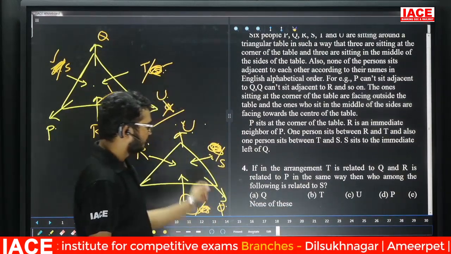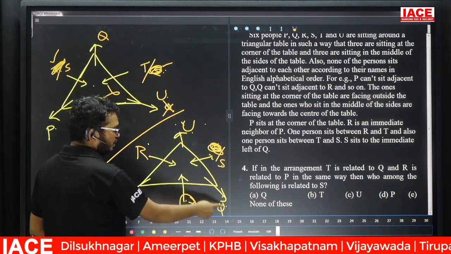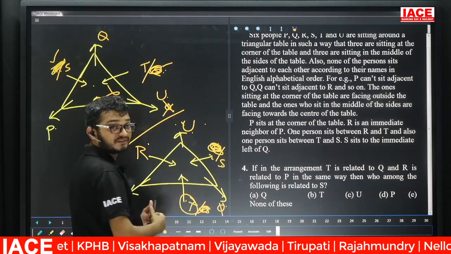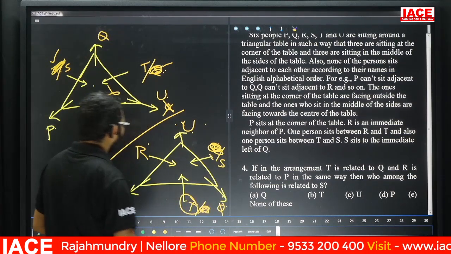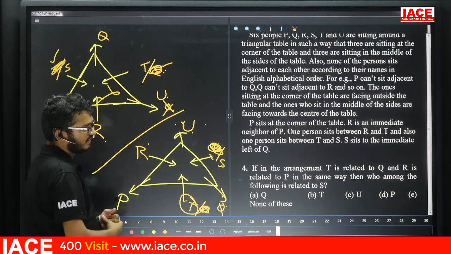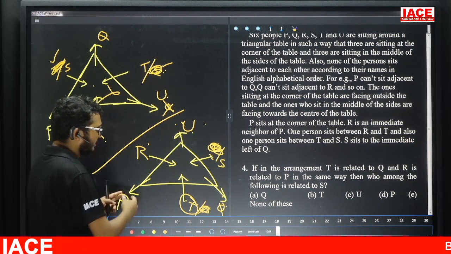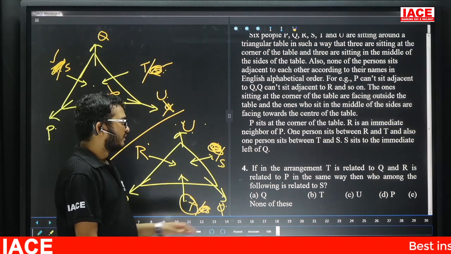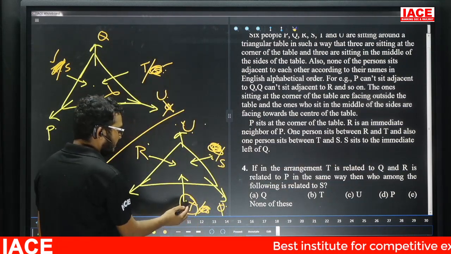Question number 4, if in the arrangement T is related to Q, now T is related to Q, yes, immediate right of T is what? Q. Next, and R is related to P. Friends, see here, R is related to P, yes, P immediate right is what? R. In the same manner, P is related to T.